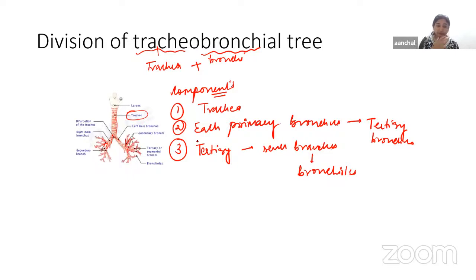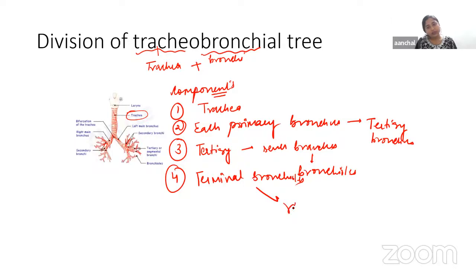Okay, and when the diameter of bronchiole becomes 1 mm or less, it is also known as terminal bronchiole. And the terminal bronchiole continues or divides into respiratory bronchiole. Okay, so there will be formation of terminal bronchiole and finally from terminal to respiratory bronchiole.